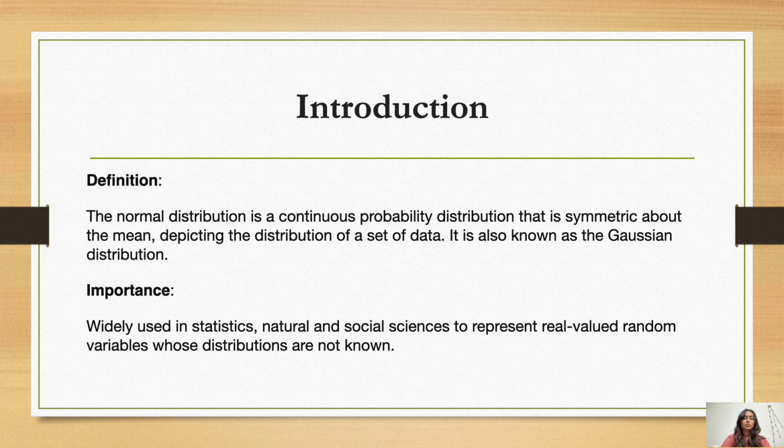The importance of normal distribution is that it is widely used in statistics, natural and social sciences to represent real valued random variables whose distributions are not known.